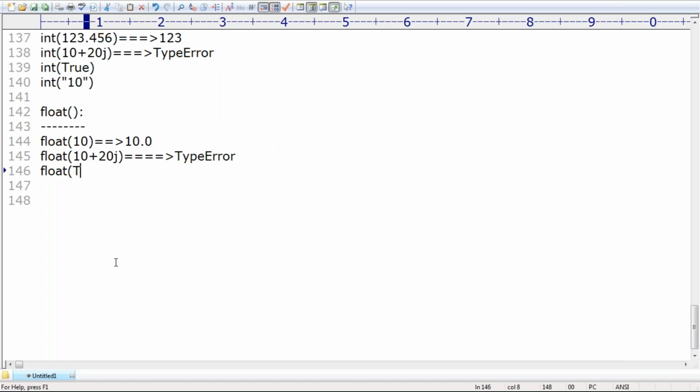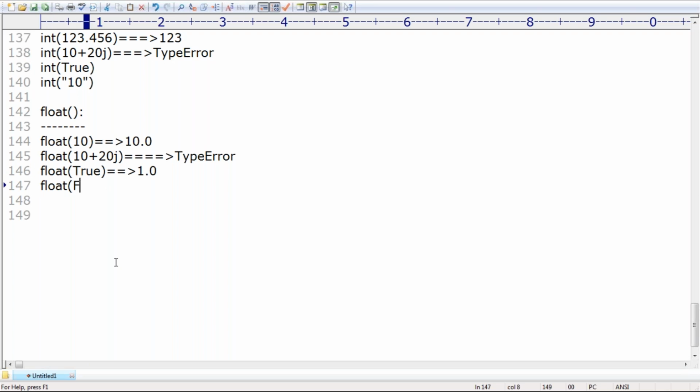Next, float of bool type. Float of boolean, what is the answer we are going to get? Float of true. 1.0. Float of true means 1, true means 1. 1 is a decimal, and decimal to float is possible. 1.0 is the answer.